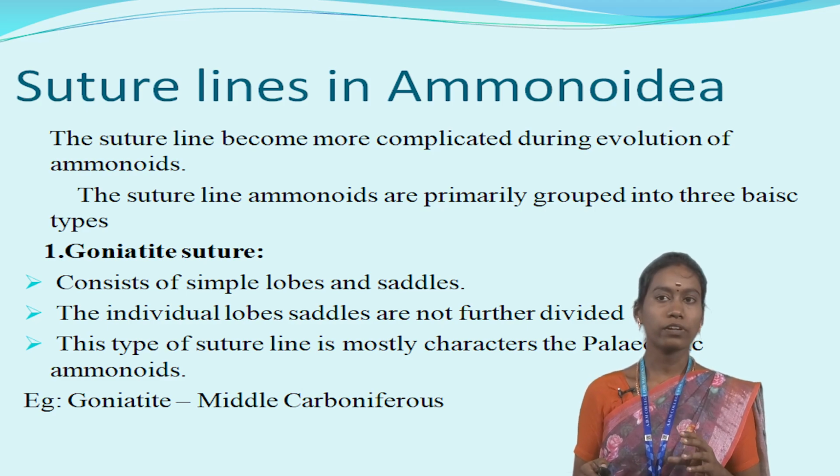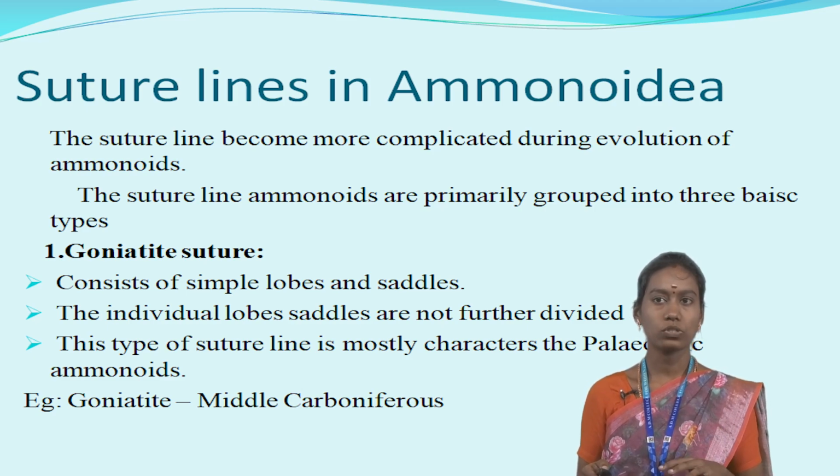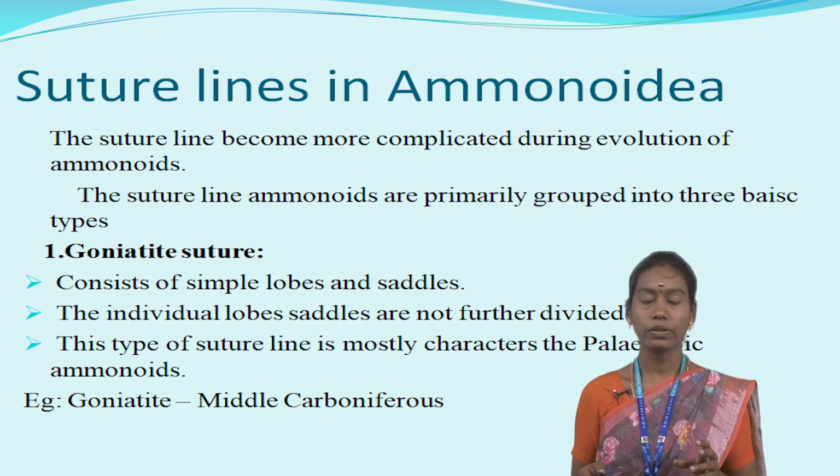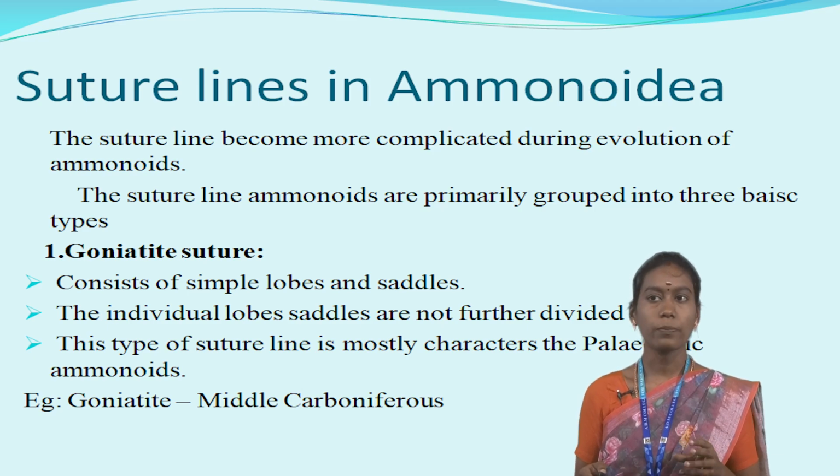In the order Ammonoidea, we can see some suture types. The suture lines in Ammonoidea become more complicated during the evolution of ammonoids. The suture lines of ammonoids are primarily grouped into three basic types.